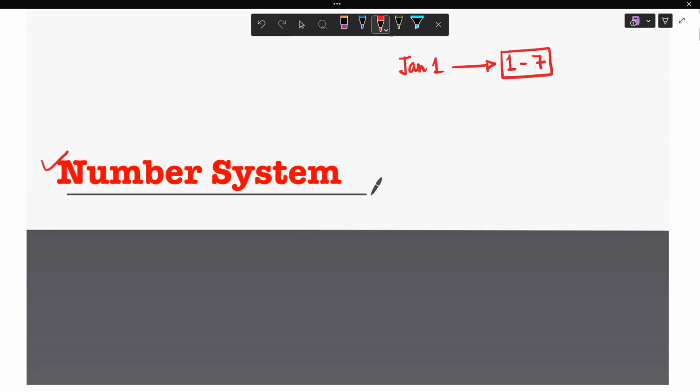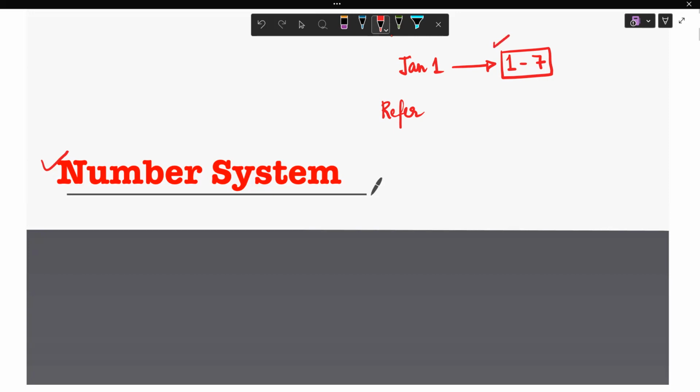Now, you have to refer to your notes from wherever you have completed, whether you have done the corridor course or from somewhere else. Doesn't matter. If you have completed number systems or you haven't, you have to complete the number systems fully. Then you have to come to the booklet. Once you have your booklet in your hand, you have to do question number 1 to 7.